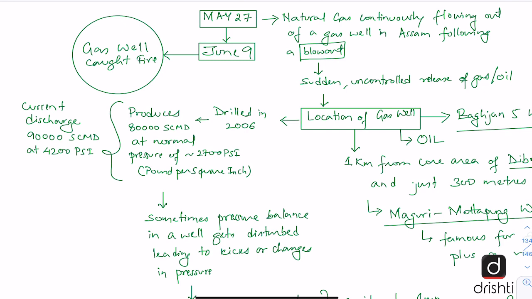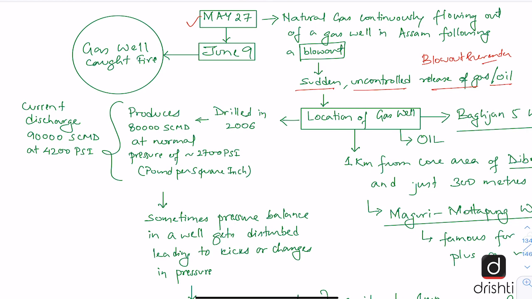So basically on 27th of May, a blowout happened in the natural gas well. And what is a blowout? It is a sudden uncontrolled release of gas or oil. Generally in every natural gas well, we have a system called a blowout preventer. This blowout preventer prevents any such accident. But because this well was undergoing servicing, this blowout preventer had been taken out. And all of a sudden this blowout happened. And this continued for 13 days.